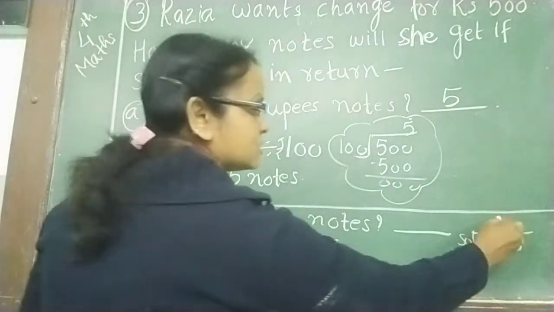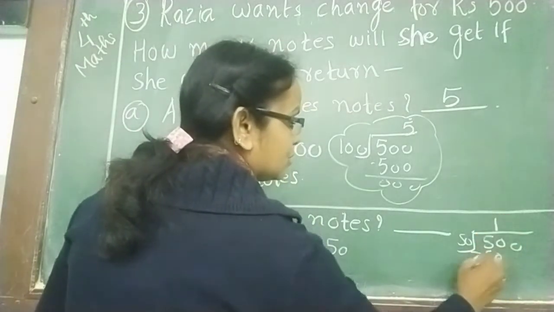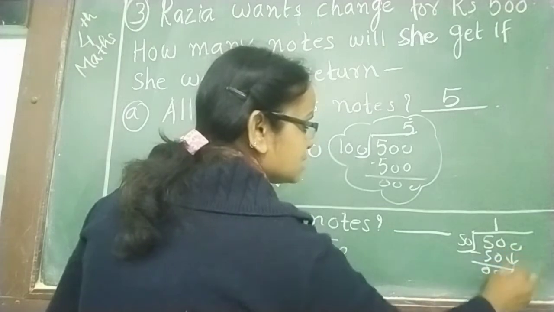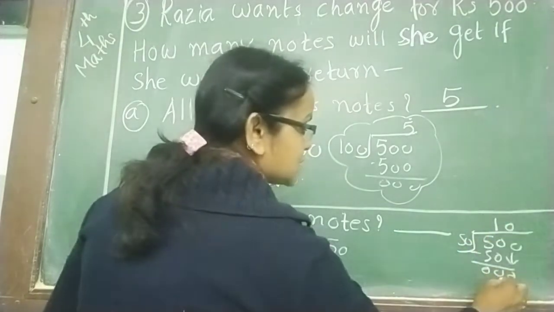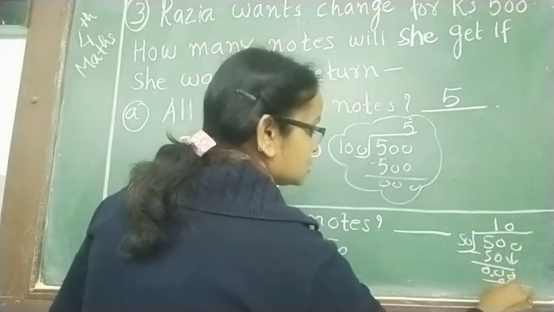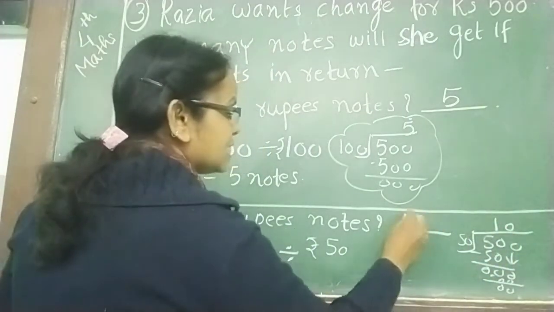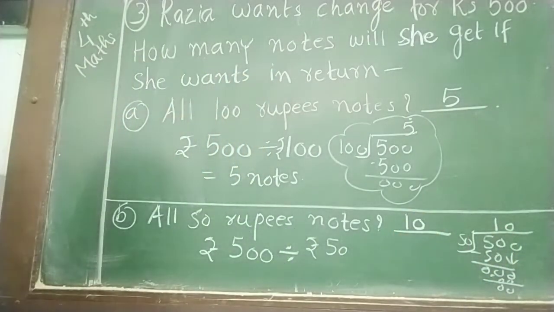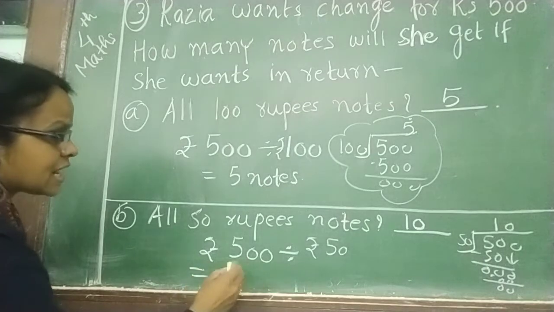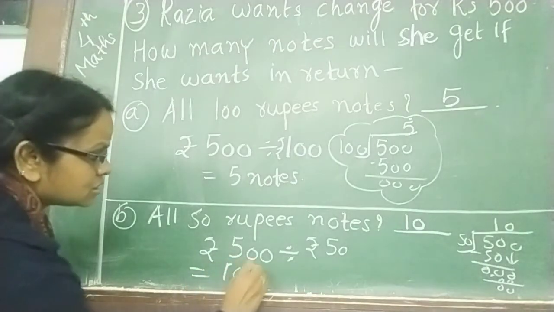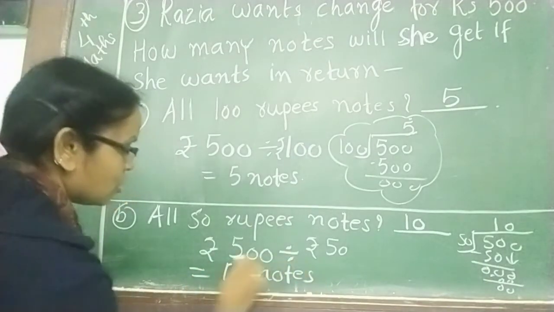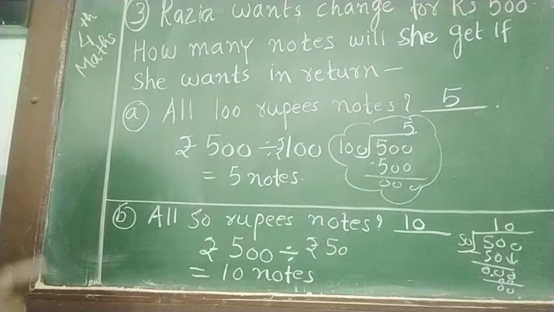First of all we will take this. So 50 ones are 50. Okay. 0, 0. Drag this 0 downside. 50 zeros are 0, 0. So 0, 0. So how many notes will she get? She will get 10 notes of rupees 50. So what will be written here? 10 notes of 50. Okay, so this is for the second.